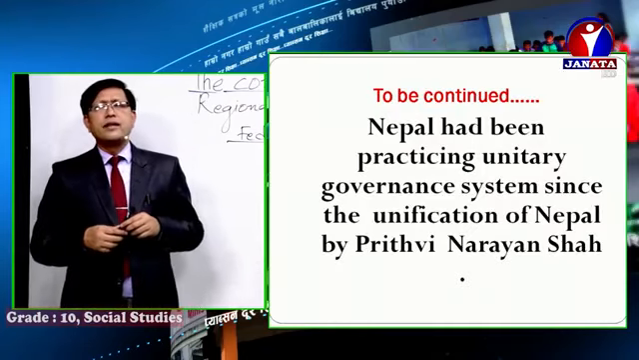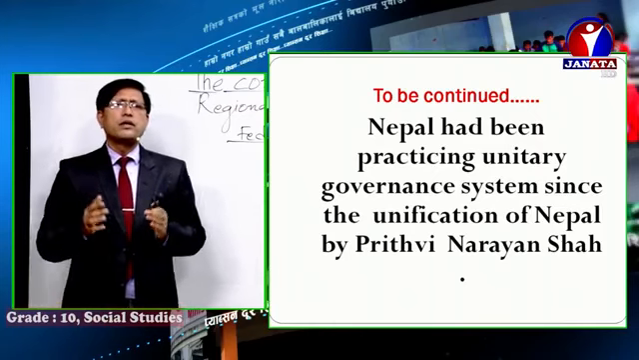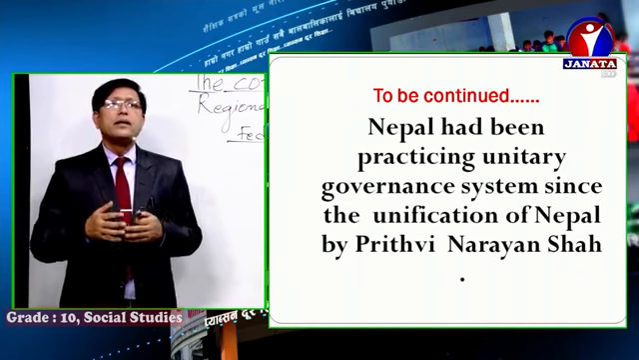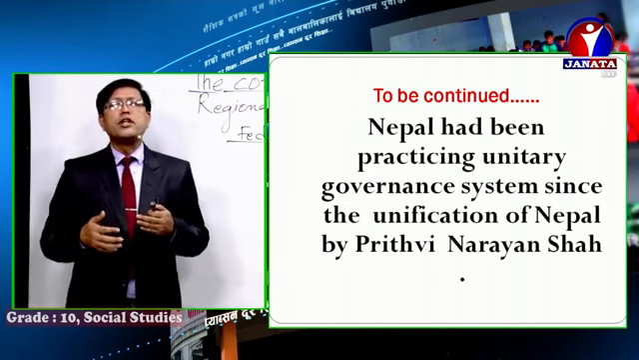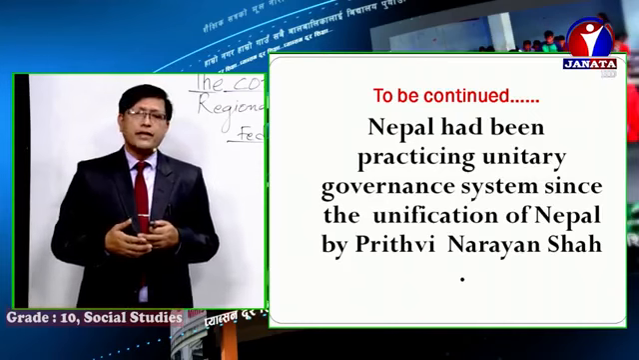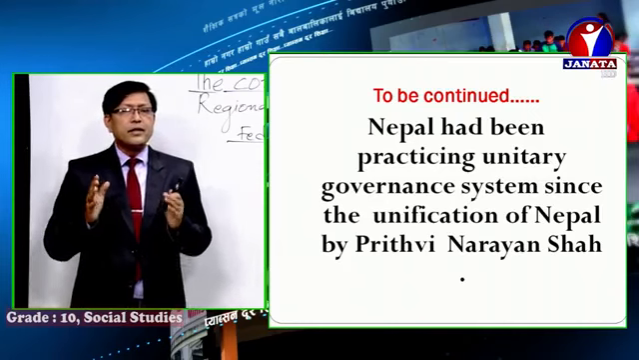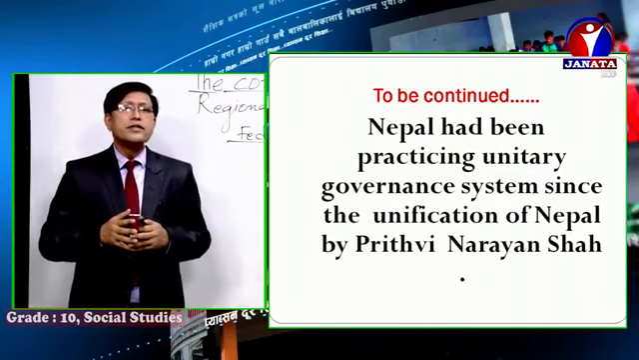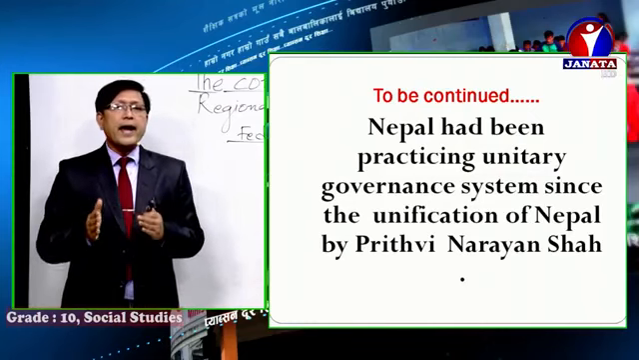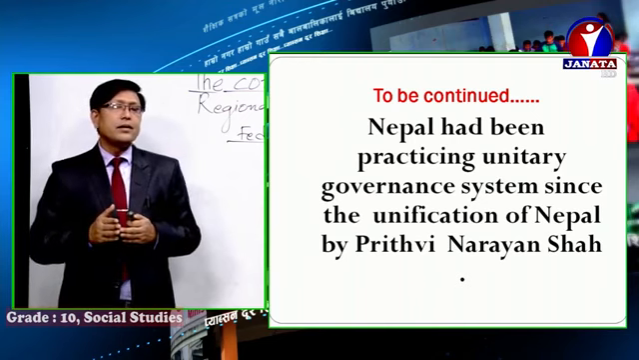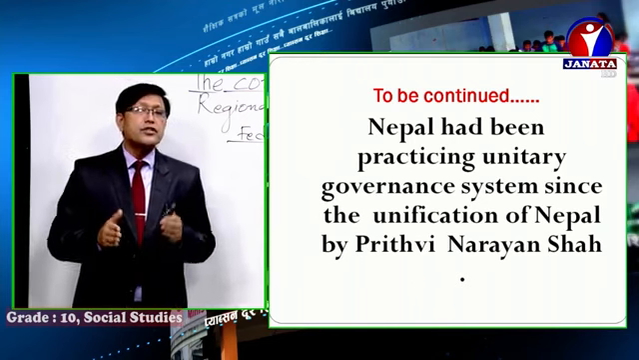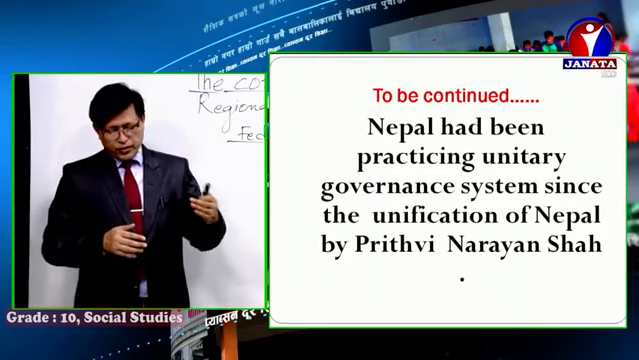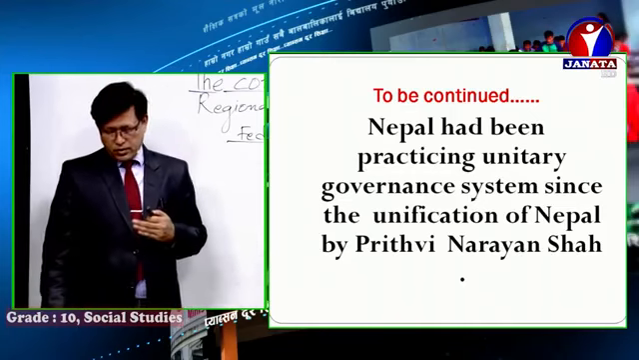So, boys and girls, look at the slide. If we talk about the unitary governance system in the context of Nepal, then Nepal had been practicing the unitary governance system since the unification of Nepal. Got the point? This type of unitary government system, or unitarianism, in the context of Nepal, Nepal had been practicing since the unification of Nepal to 2072 BS.